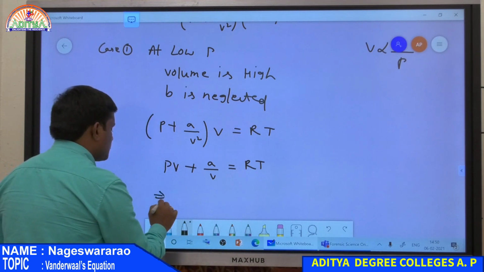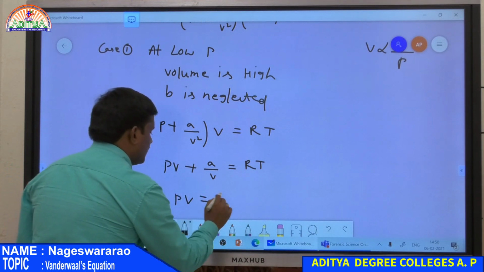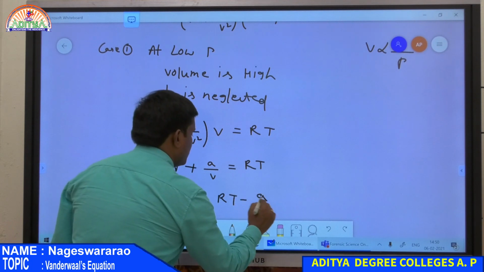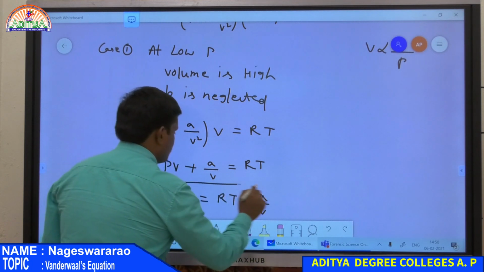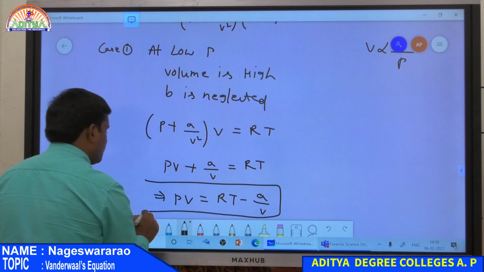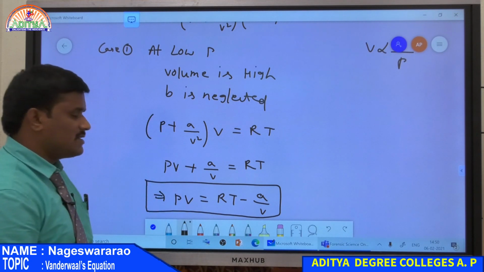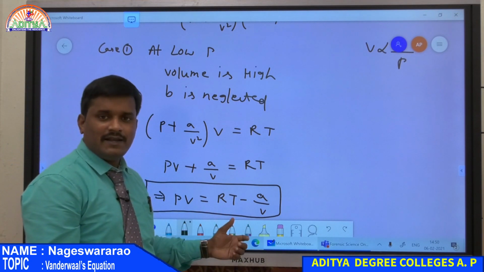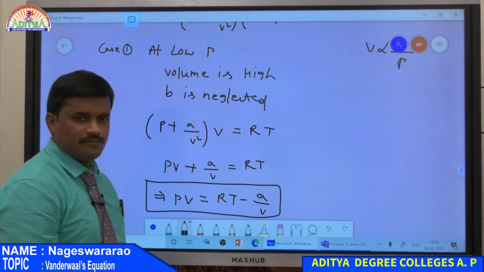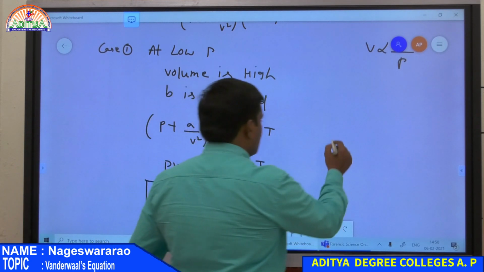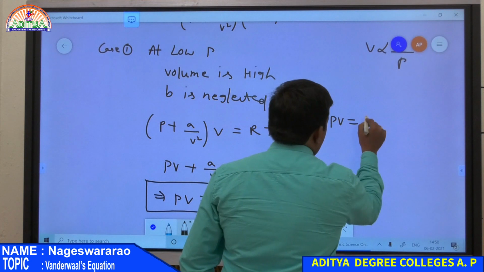Therefore PV is equal to RT minus a by V. So the value of PV at low pressure is RT minus a by V. But according to the ideal gas equation, PV is RT.